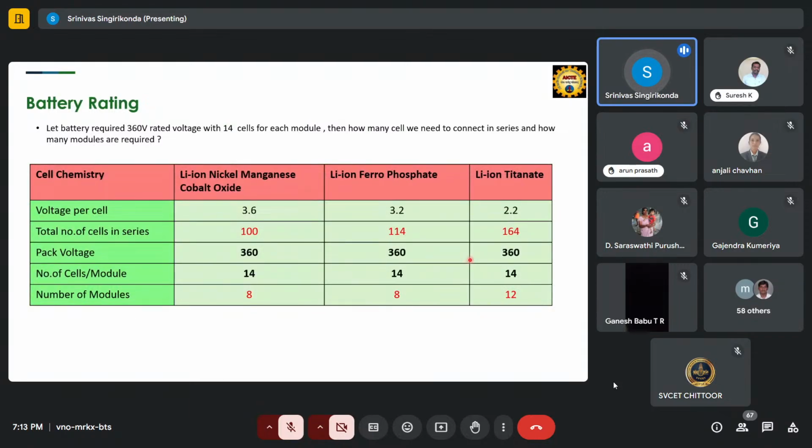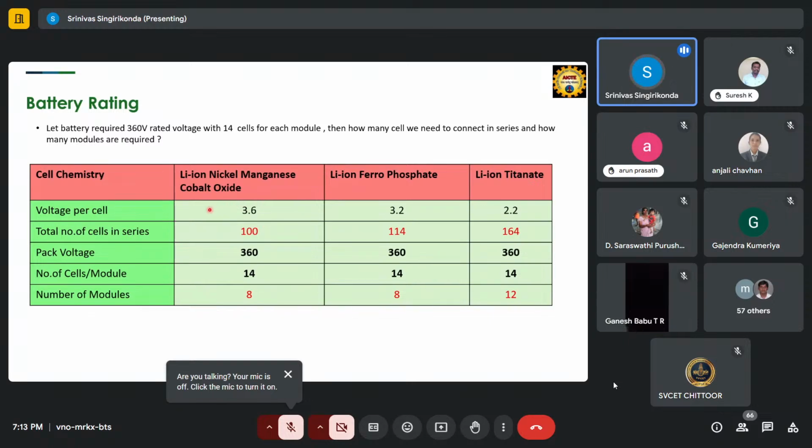So one small example I have given here, to calculate and compare the same company's different lithium polymer batteries. You can check here. I took three different lithium batteries: lithium nickel manganese cobalt oxide, lithium iron phosphate, and lithium titanate batteries.